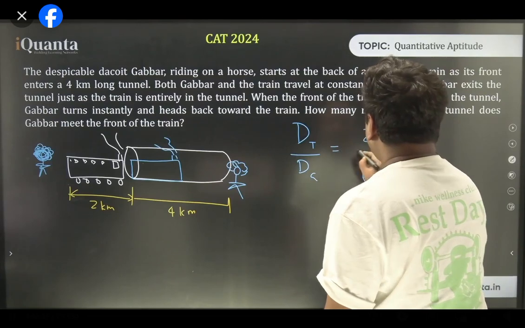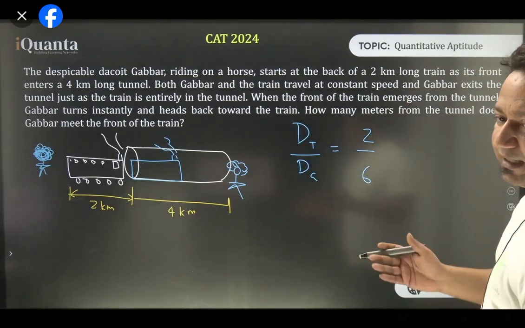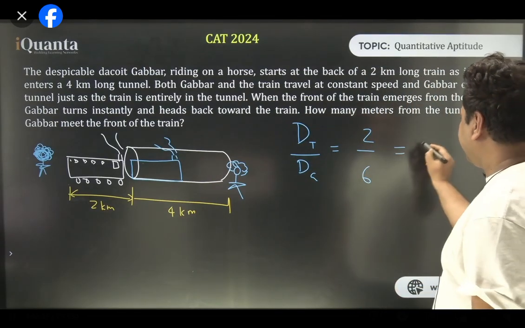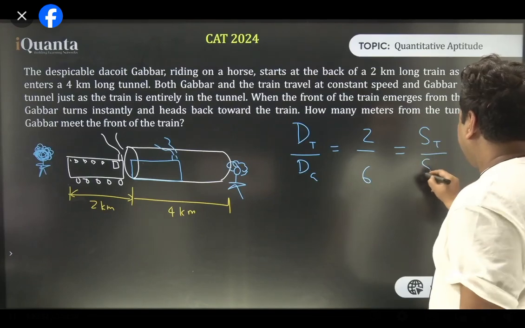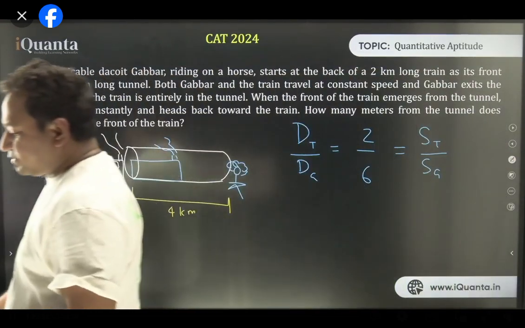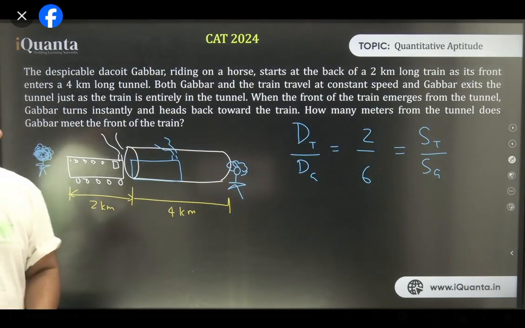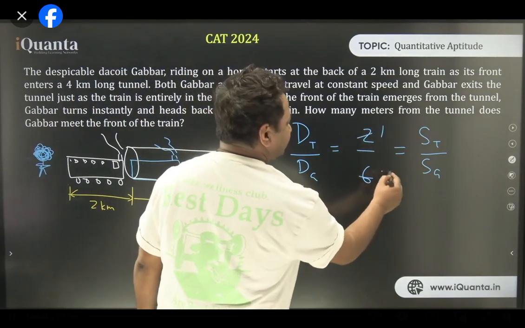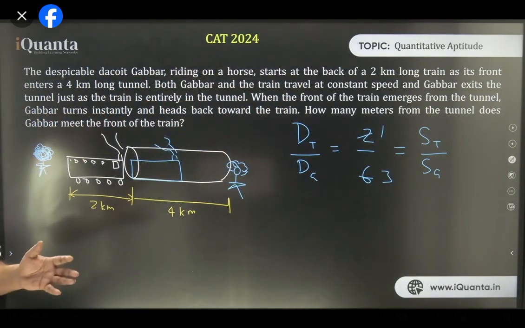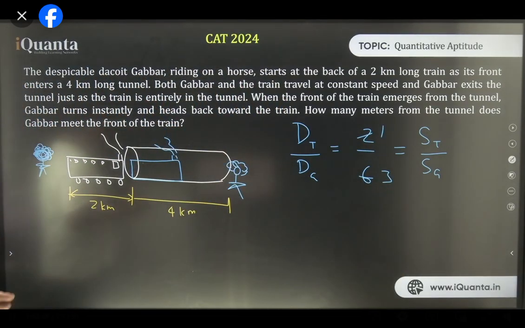If I take the ratio, this will be the ratio. And distance and speed are directly proportional. Time is constant here. So I can say the speed of the train and the speed of Gabbar, its ratio will be 2 by 6, or simply 1 by 3. Right? That is the ratio. So for every 1 unit that the train moves, Gabbar moves 3 units. Alright? That is what is clear to us.